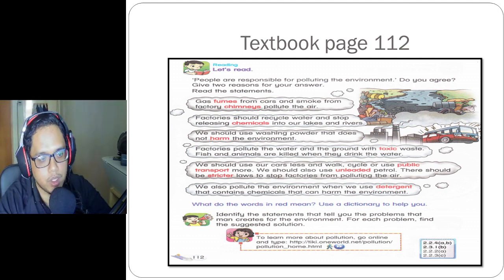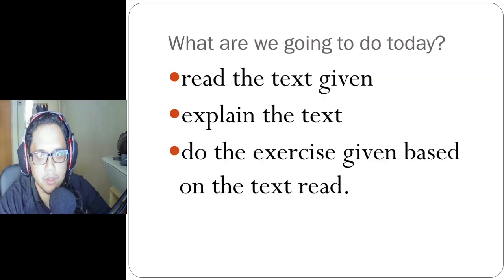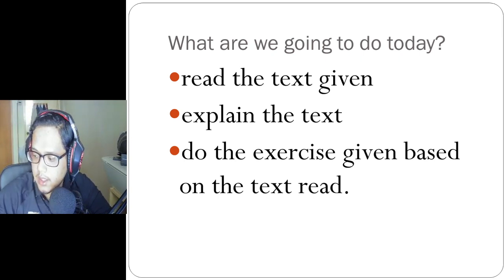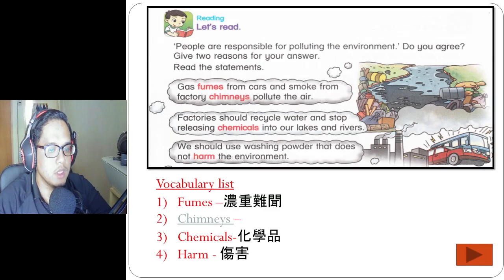We are going to read it all, and after that I will explain the text, and lastly I will ask you to do the exercise based on what we have read from the text. So are you ready? Let's do this one.